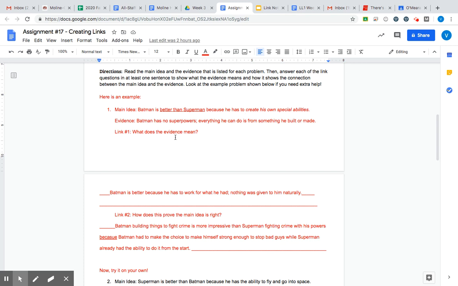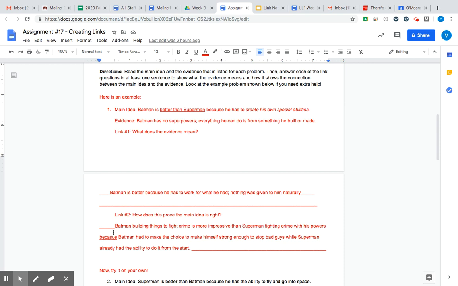So our link: what does our evidence mean? Well, it means Batman is better because he has to work for what he has. He wasn't just given things. He had to actually go out and do something to get these abilities. That makes him better. How does this prove that the main idea is right, that Batman is better than Superman?